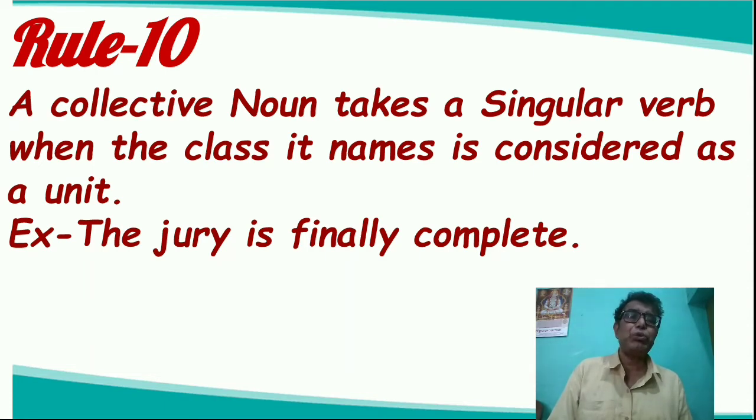But when "the committee are divided in their opinions," then the verb will be plural. Another case: "Here is a good number of boys on the field." Here a good number of boys is treated as singular. But when "a good number of boys are playing on the ground," it is taken separately.